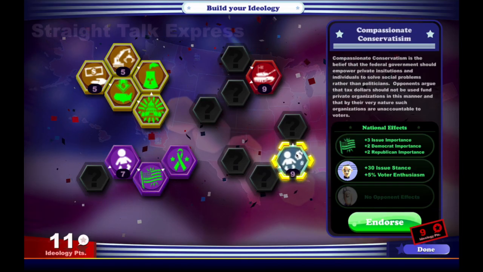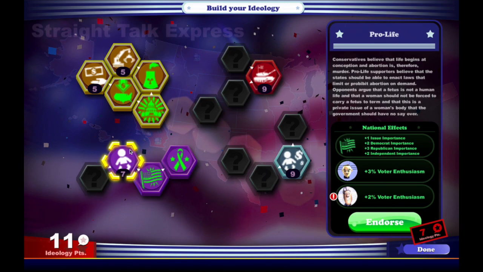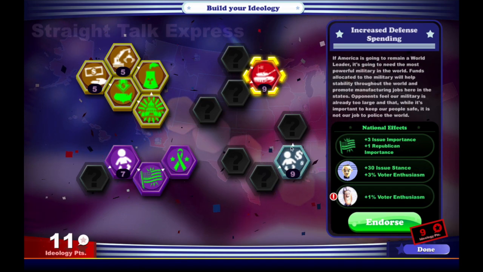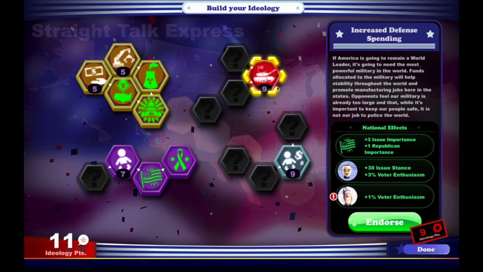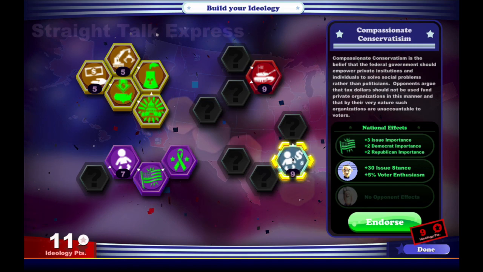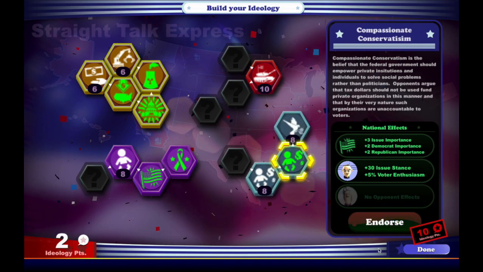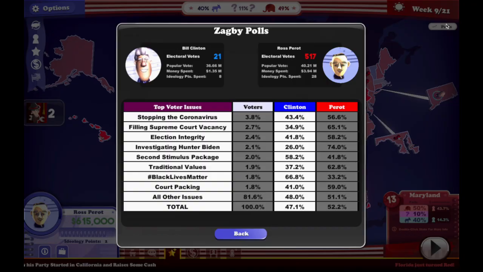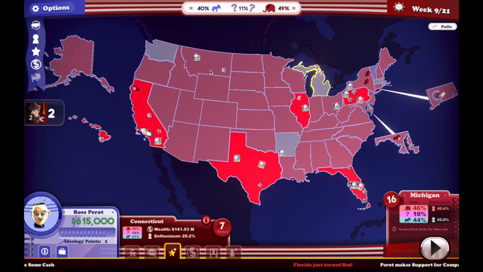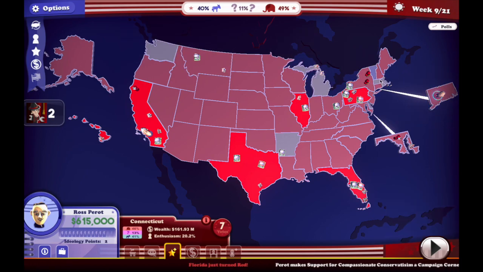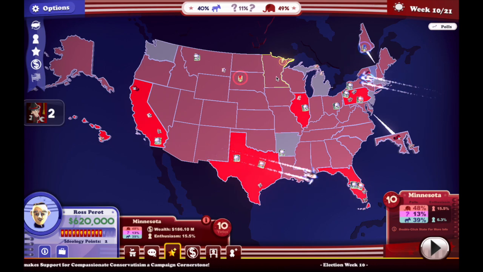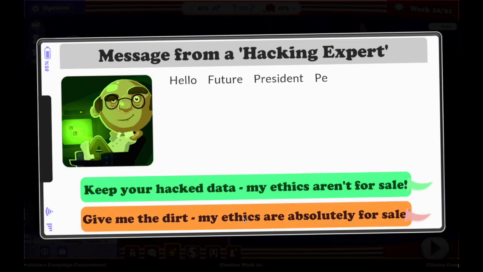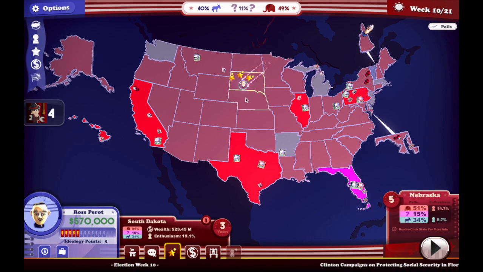And so we've sort of hit a roadblock with ideologies. We have to endorse one of these. I guess that's how it always is, but I wonder what increased defense spending would branch off into. Do compassionate conservatism. We're behind in Massachusetts. We can't do anything though. Let's get this question mark. We got 2 more fixers.